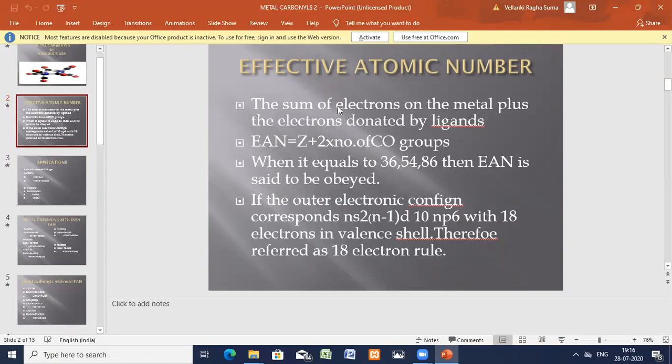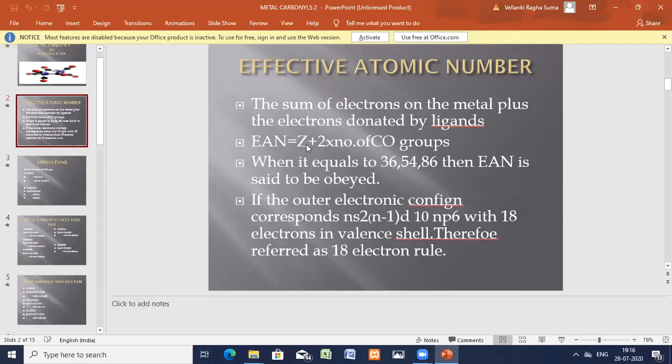The sum of the electrons on the metal plus the electrons donated by the ligands is known as EAN. The sum of the electrons is nothing but the atomic number. So EAN is equal to Z plus 2 into the number of carbon monoxide groups or ligands.